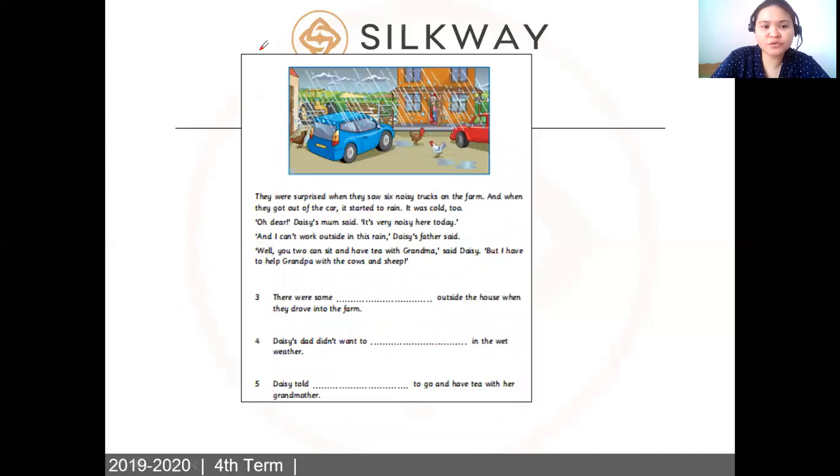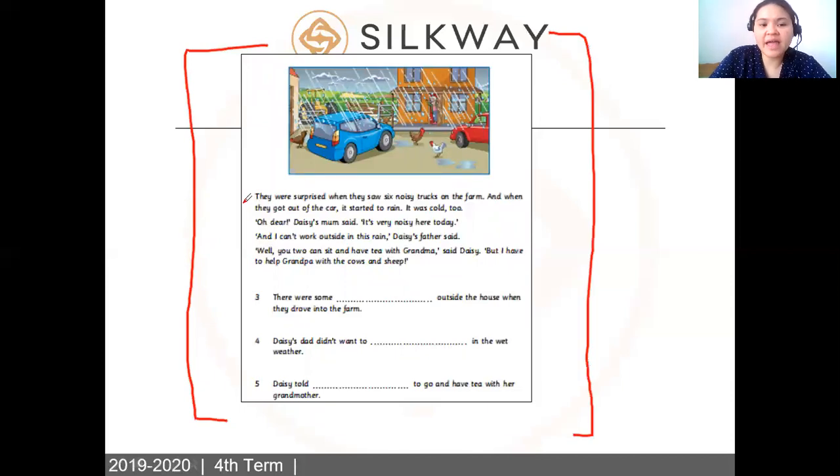Okay, let's go to the next article, the continuation of the story. So they were surprised when they saw six noisy trucks on the farm. And when they got out of the car, it started to rain. It was cold too. Oh dear, Daisy's mom said, it's very noisy here today, and I can't work outside in this rain. Daisy's father said, well, you two can sit and have tea with Grandma, said Daisy. But I have to help Grandpa with the cows and sheep. So here you can see this picture.